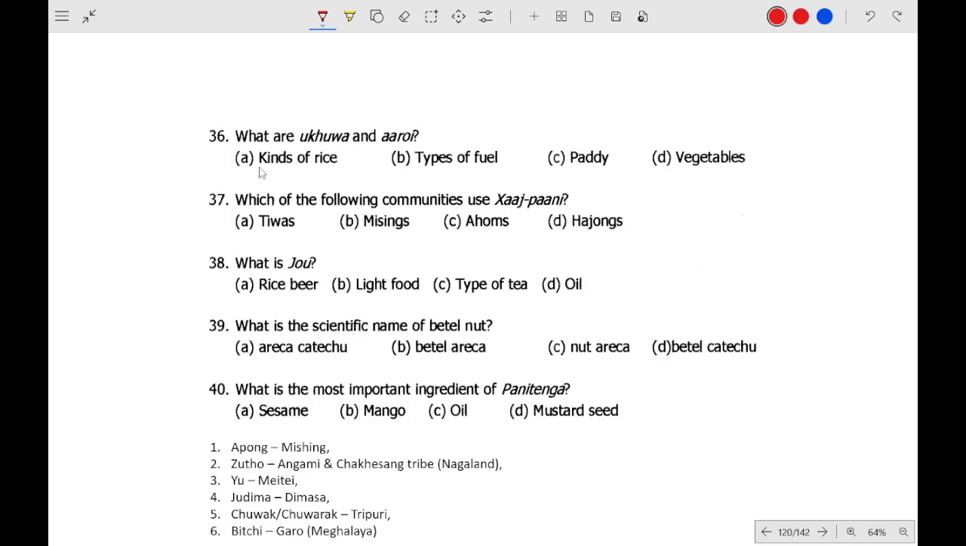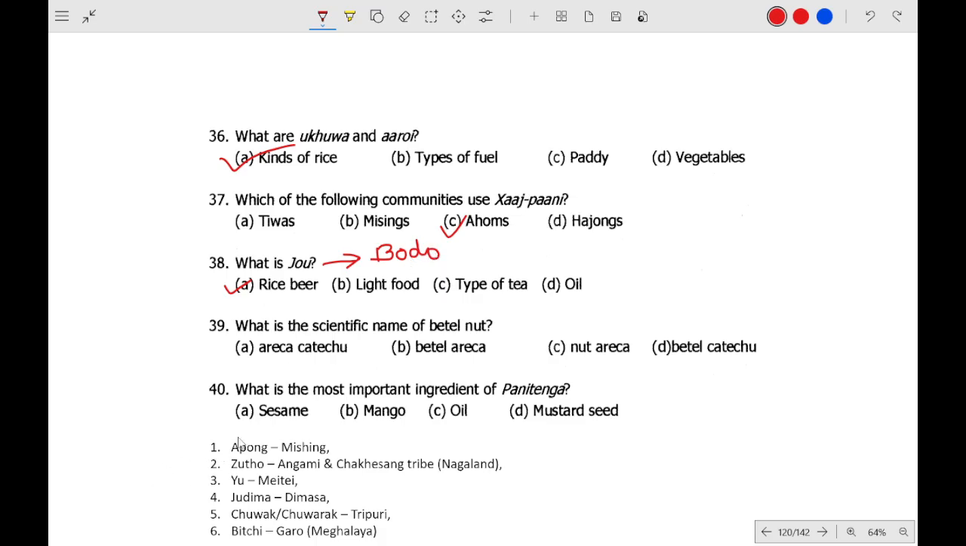Ukhua and Aure. What are Ukhua and Aure? Kinds of rice. Which of the following communities is Shashpani? I think it is Ahom. Yes, Ahoms is Shashpani. What is Jou? Jou is a rice beer. It is used by Boros, the Boro people, the Boro community.